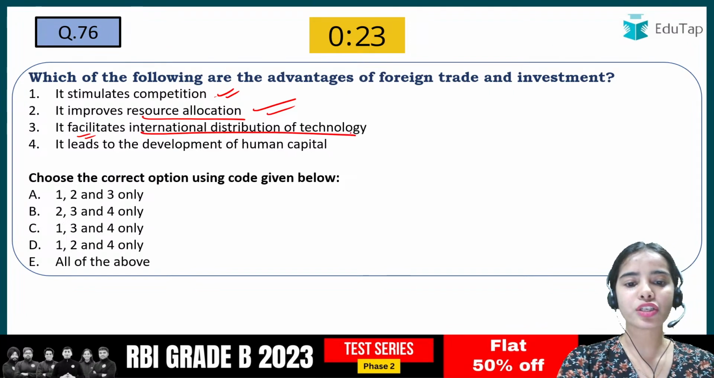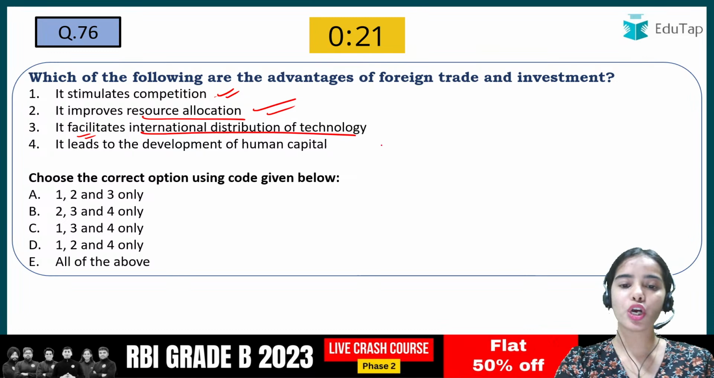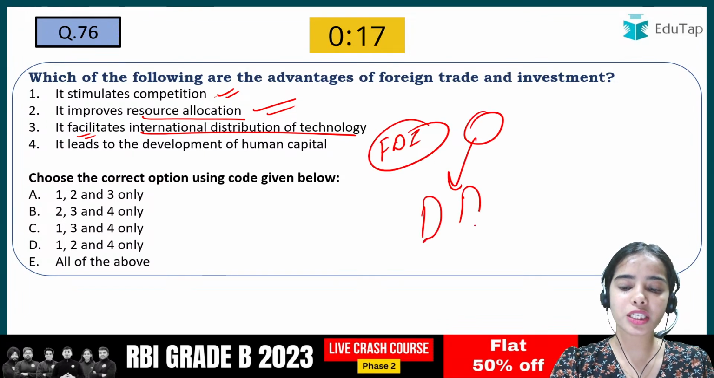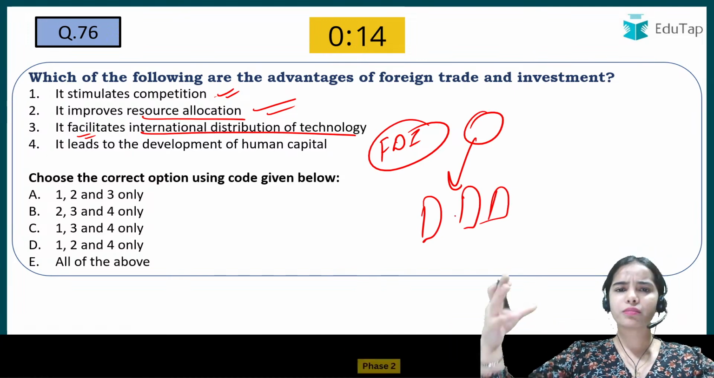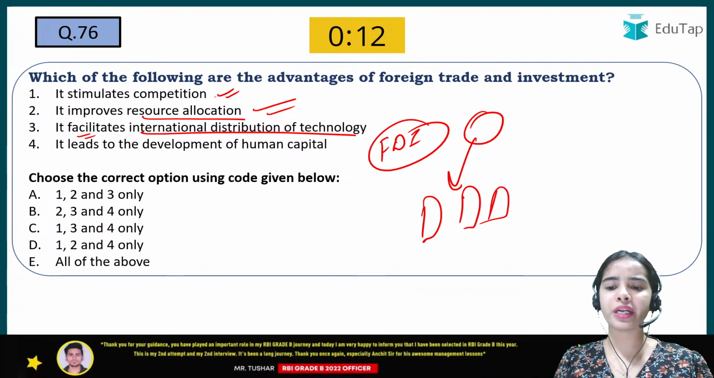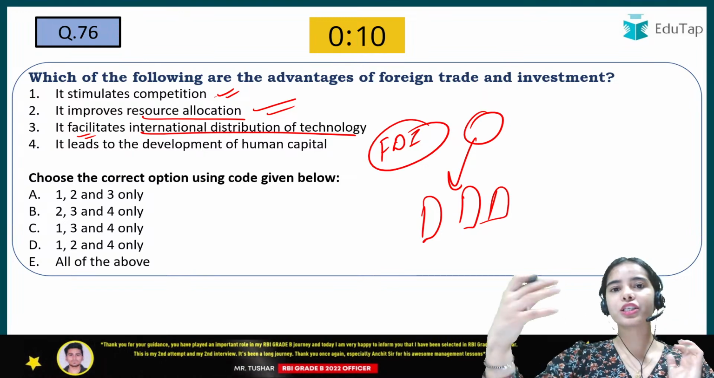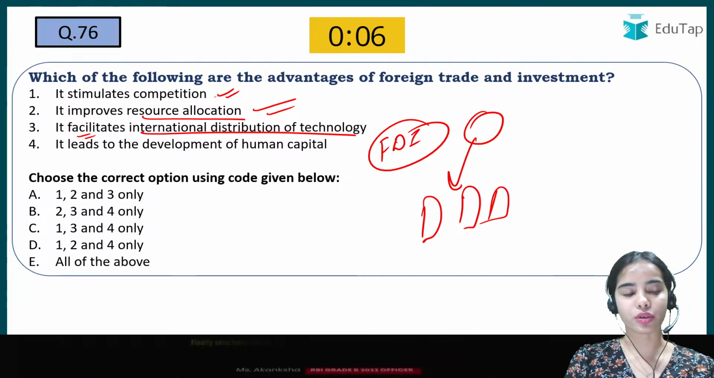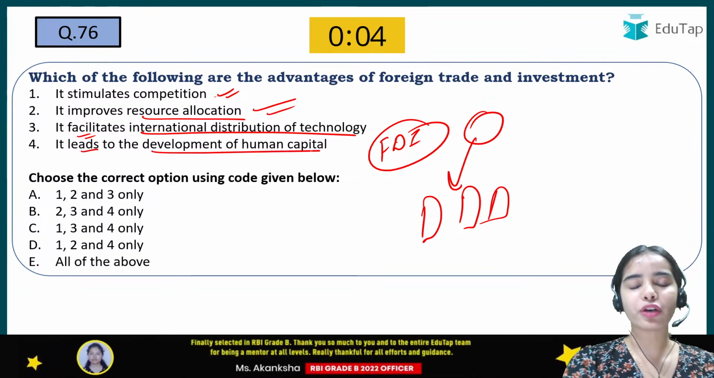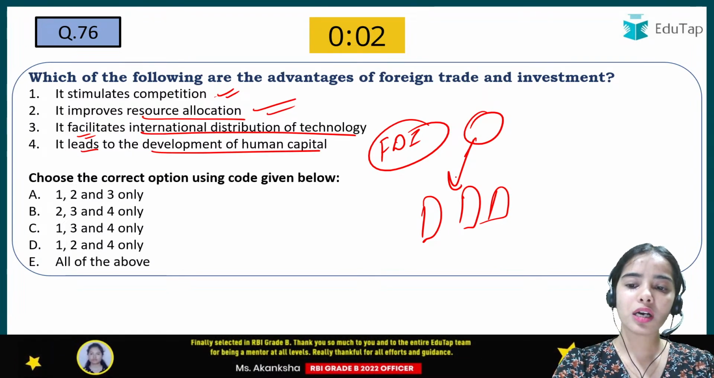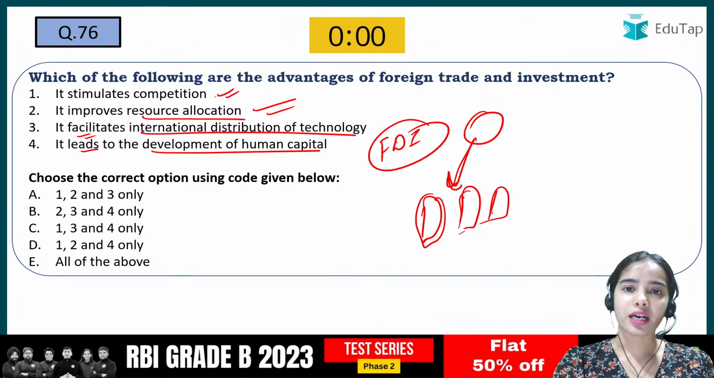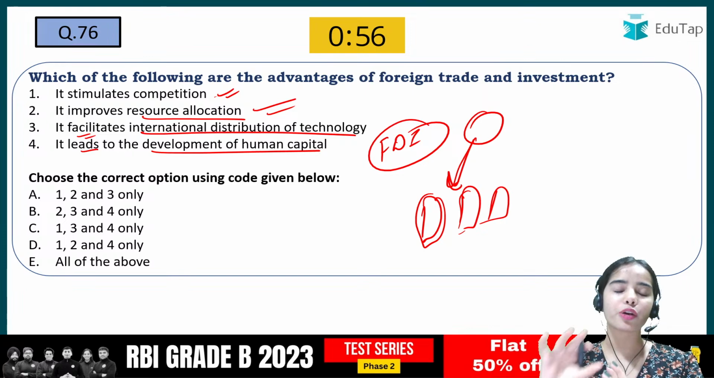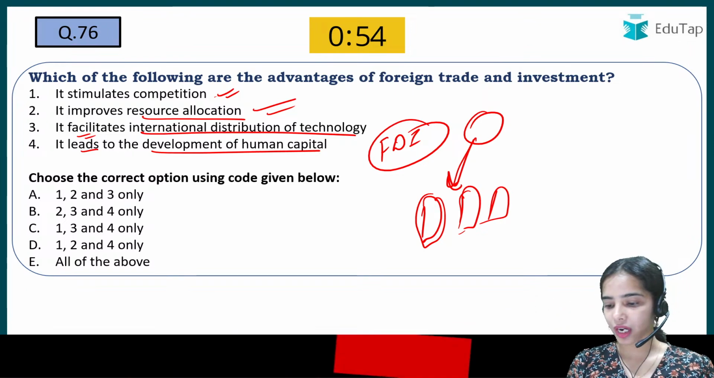It facilitates the international distribution of technology. So through foreign direct investment, foreign companies are setting up their subsidiaries or owning companies in our country. So through that, new and modern technologies are coming into our country. So that is also true. It leads to the development of human capital. That is also true, because people are trained in our country for working in the subsidiaries or in the companies that are owned by foreign companies. So all of the above are correct. Yes.